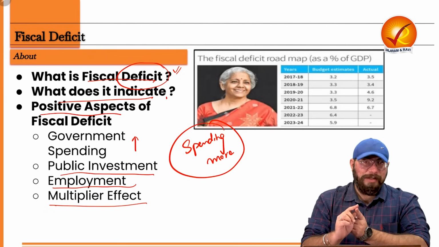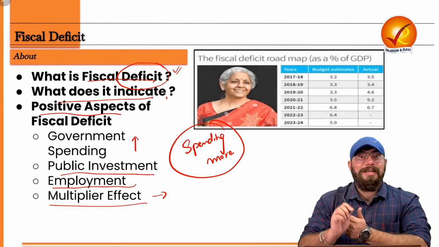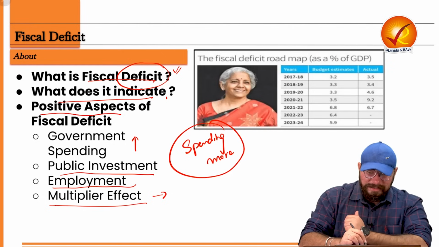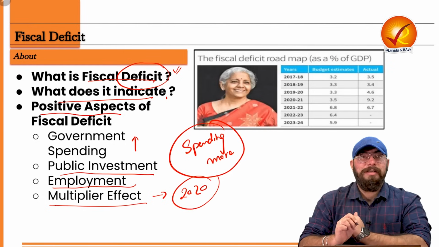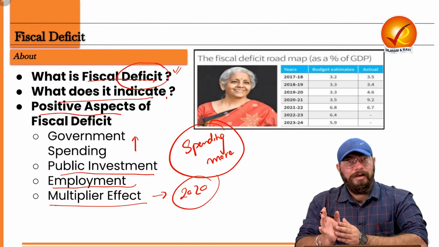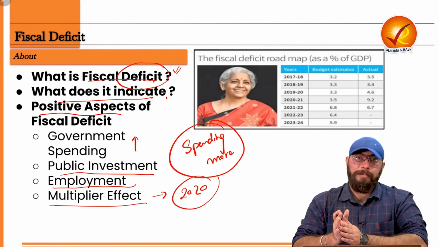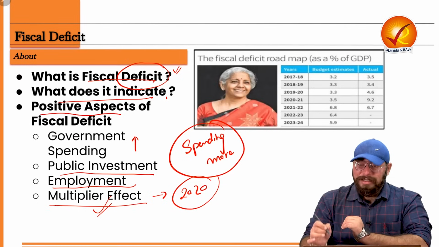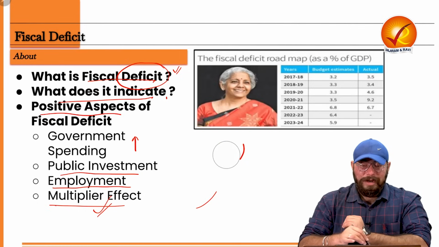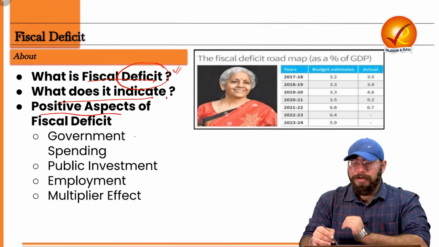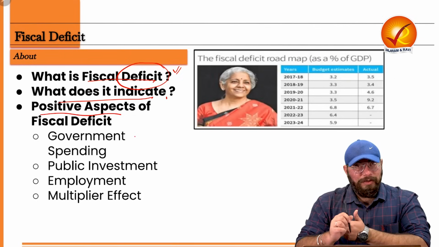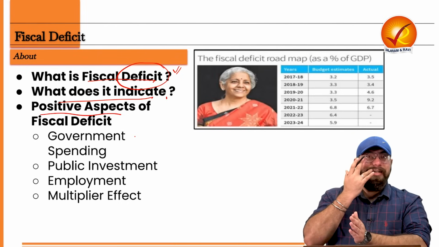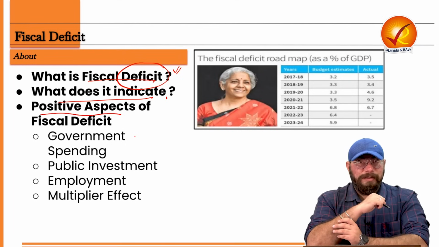And this multiplier effect was the primary reason that the Atmanirbhar Bharat package was launched by the government during the period of COVID-19, 2020, 2021, right? So because of this multiplier effect only, government thought of spending more and more on infrastructure development during the COVID times. Because the government will spend, let's say, 100 crore rupees. It will give benefit to the nation to the tune of 1000 crore rupees.